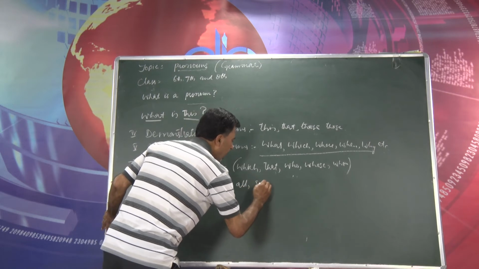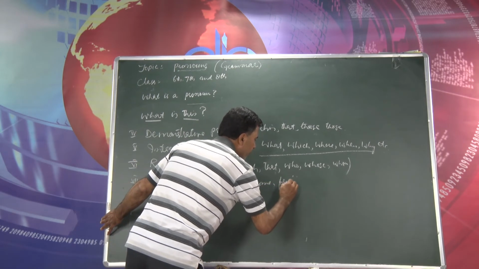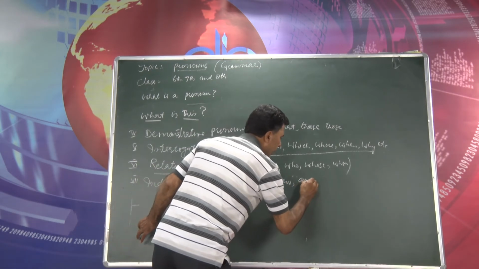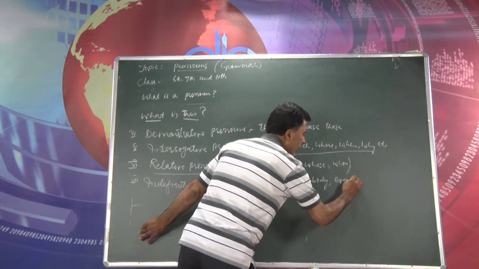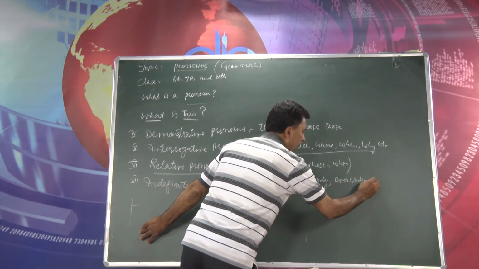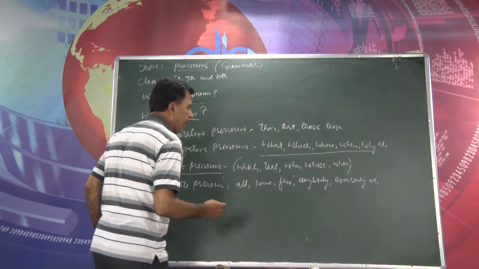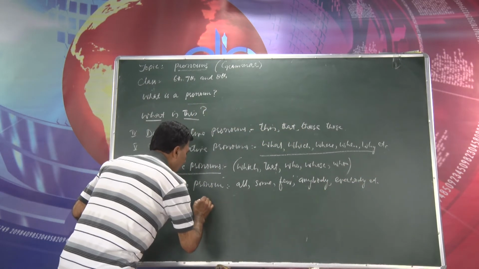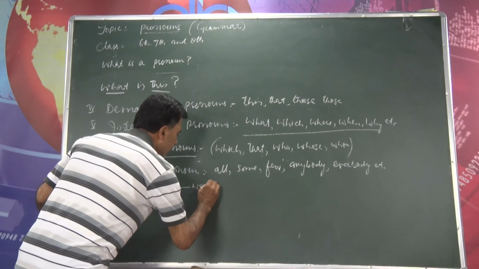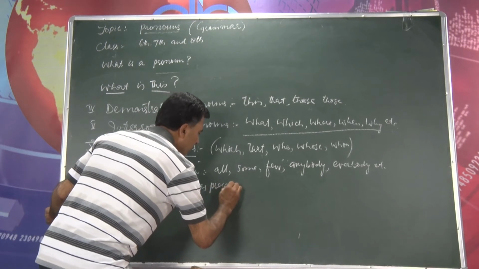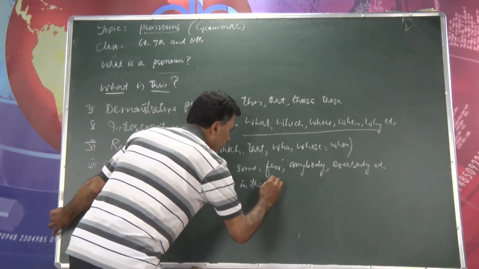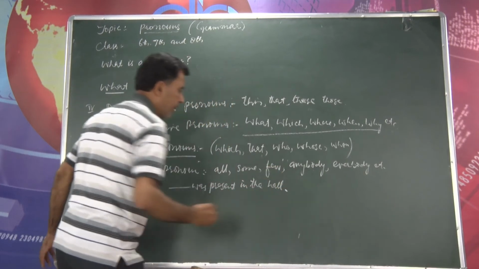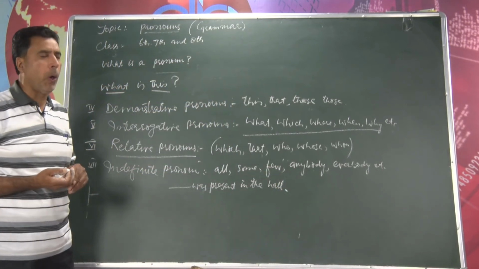all, some, few, anybody, everybody, etc. If I write a sentence here, dash was present in the hall, but dash was present in the hall.